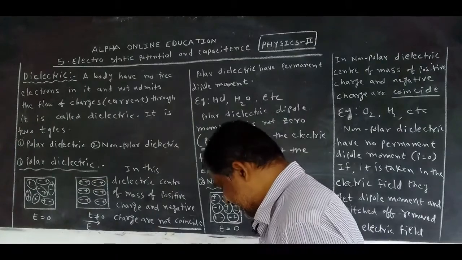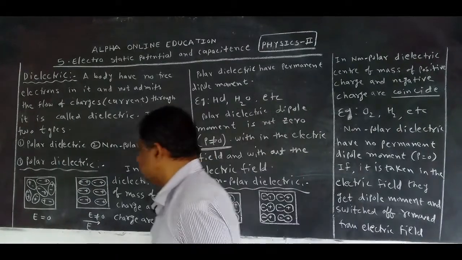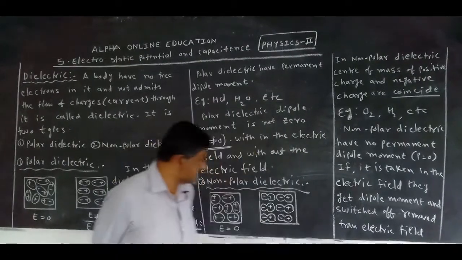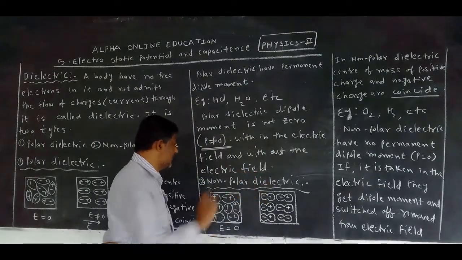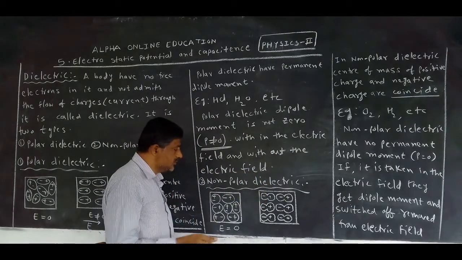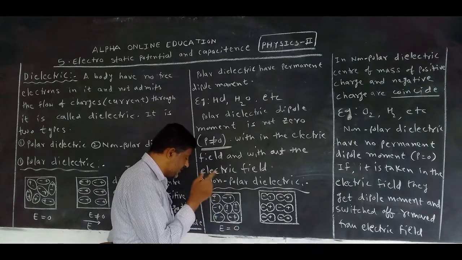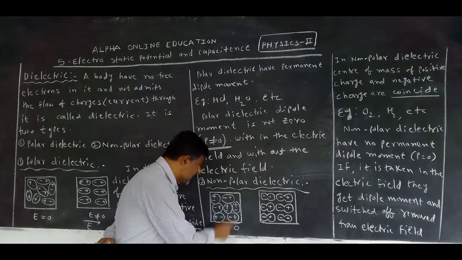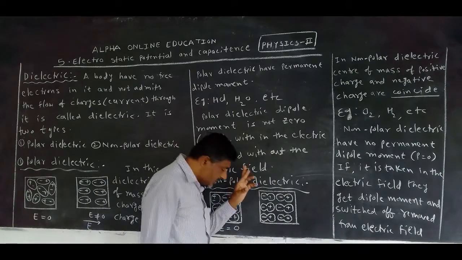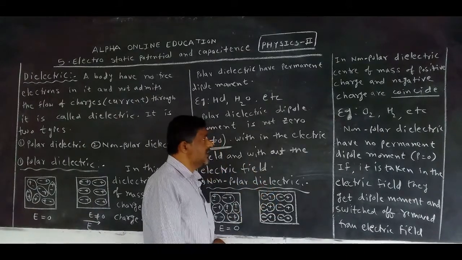Now the second type of dielectric, that is non-polar dielectric. In this one also, the number of positive charges and negative charges is the same if it is not in the electric field. This is called a non-polar dielectric.